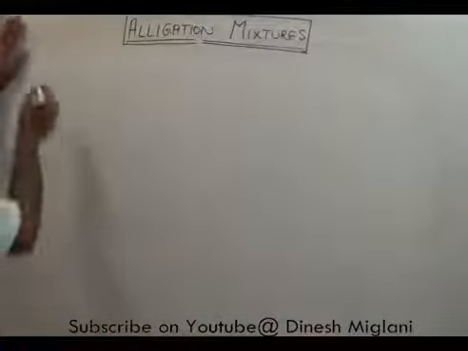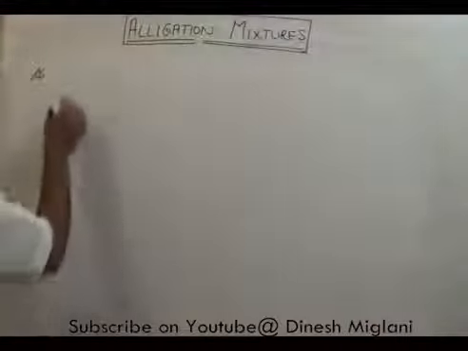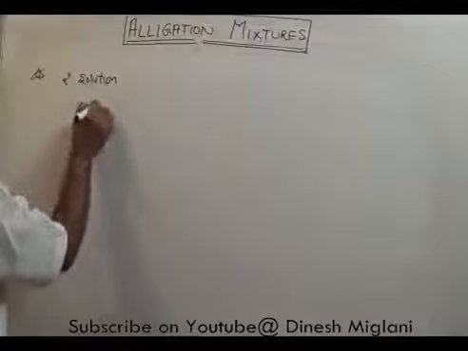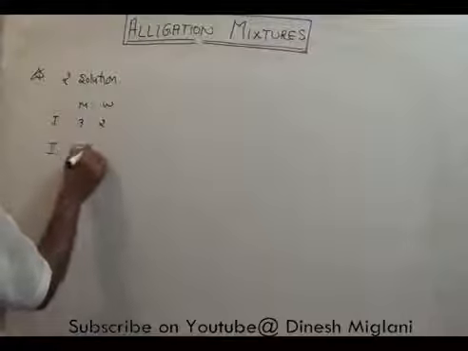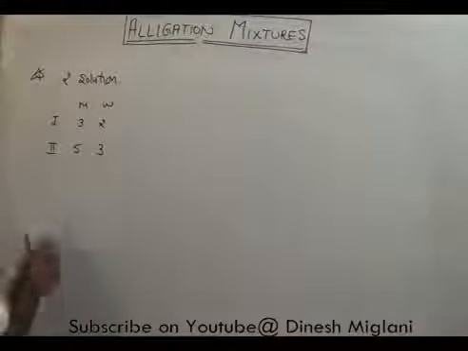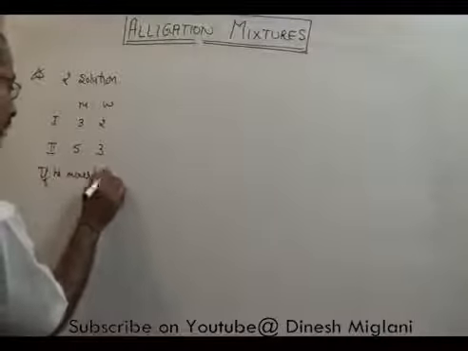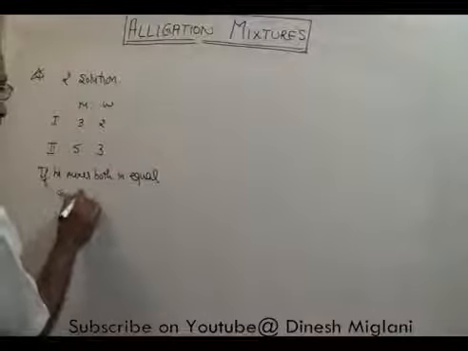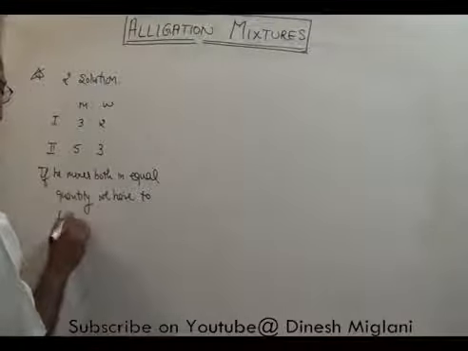In the next slide, these are the general questions which are based on the concept of ratio and proportion, and we can also talk about alligation. For example, two solutions are given. First contains milk and water in ratio 3:2. Second contains milk and water in the ratio 5:3. Right? The question is, if he mixes both in equal quantity, we have to find what is the ratio of milk and water in the mixture.